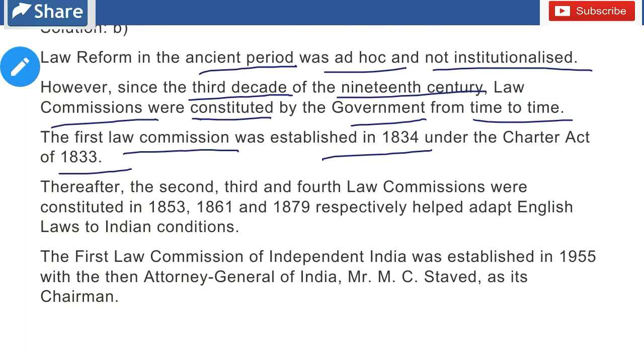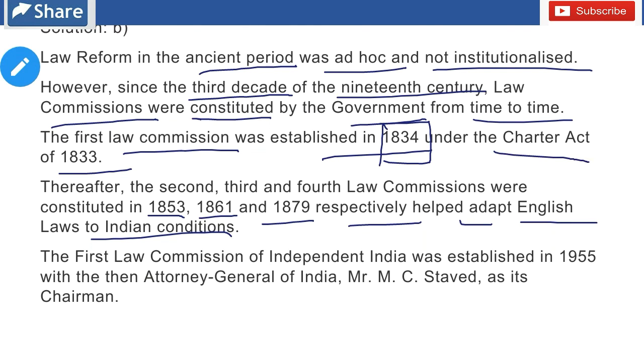Thereafter, the second, third, and fourth law commissions were constituted in 1853, 1861, 1879 respectively, and helped adapt English laws to Indian conditions. So the first law commission was established in 1834 under the chairmanship of Lord Macaulay under the Charter Act of 1833, and there were four respective law commissions which were held in these years.